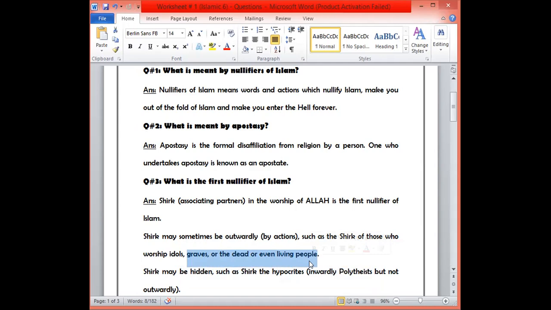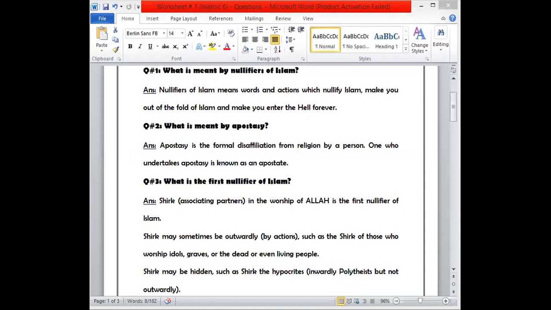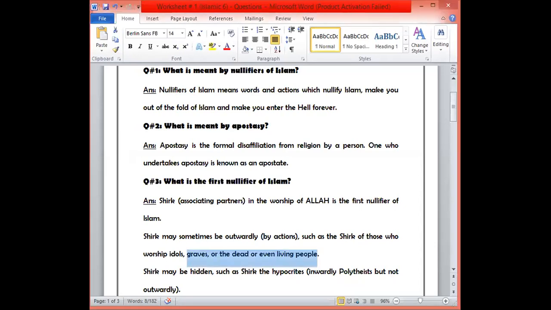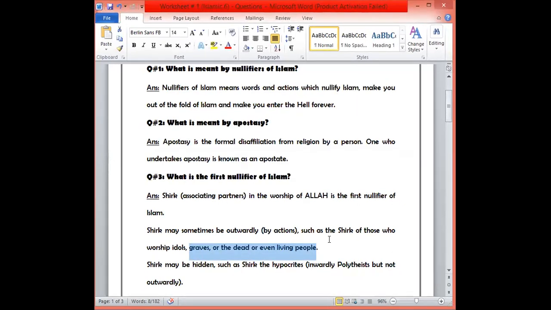Sir, I also know the answer to question number 4. Okay, that's a good thing, but wait for the others so that everybody can write this answer, and then we will move to question number 4. All three answers are on the screen right now, so that everybody can write. If someone left any point or portion of the question, they can write it.